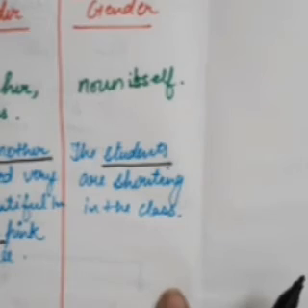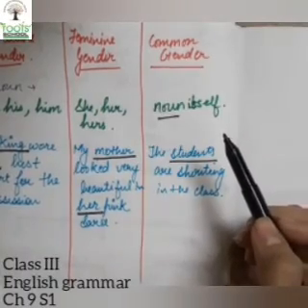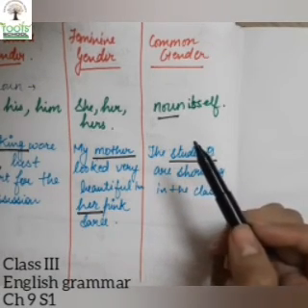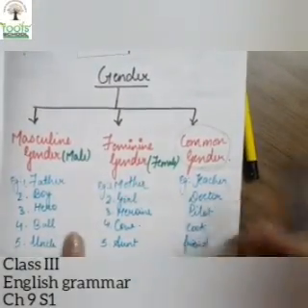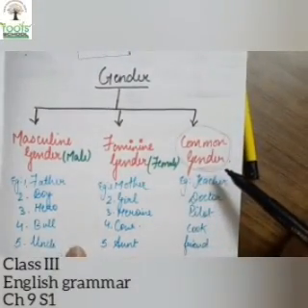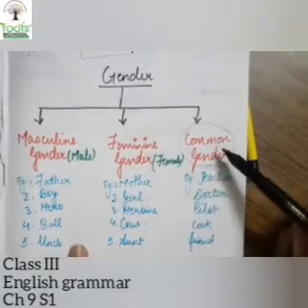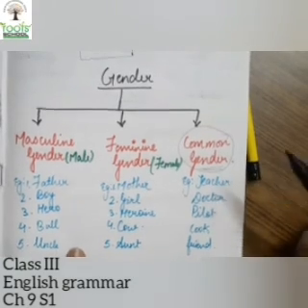Okay, so for common we use the noun itself and we do not use any pronoun with it. So I hope this is clear, children. We have read about the three genders, that is the masculine, feminine and common gender. Masculine gender is male, feminine is female and the common gender can be either male or female.